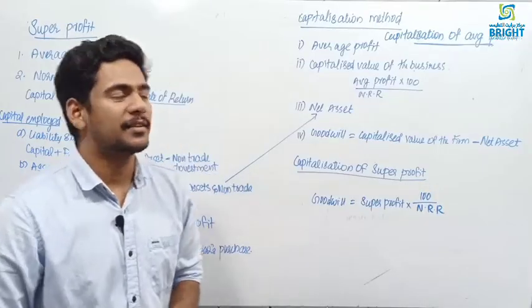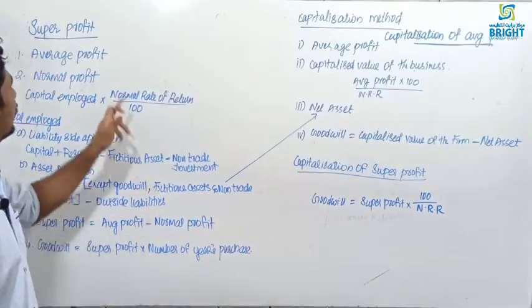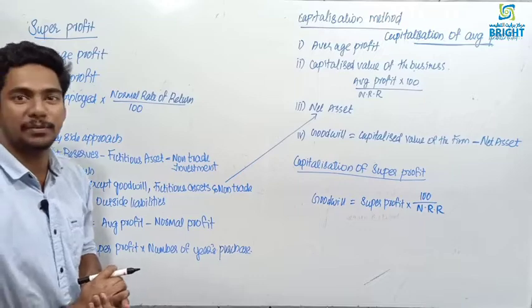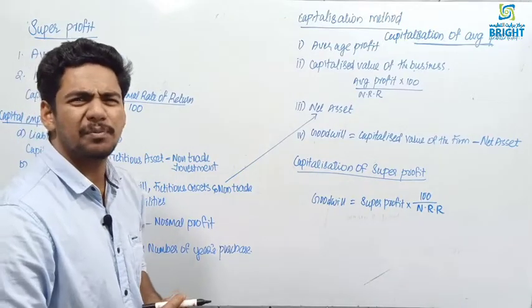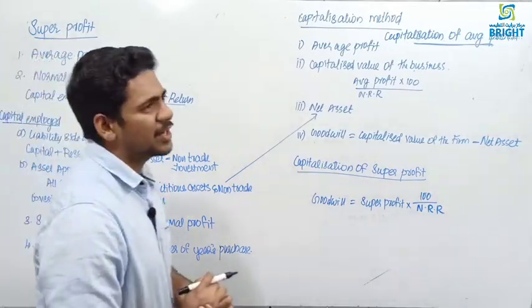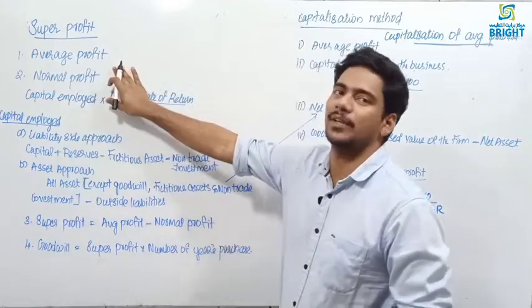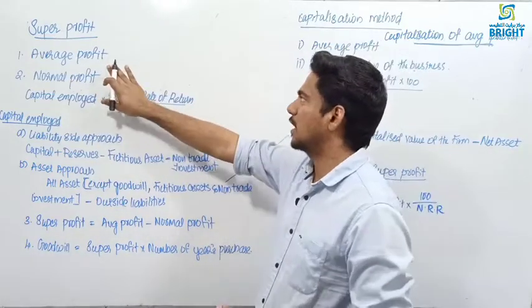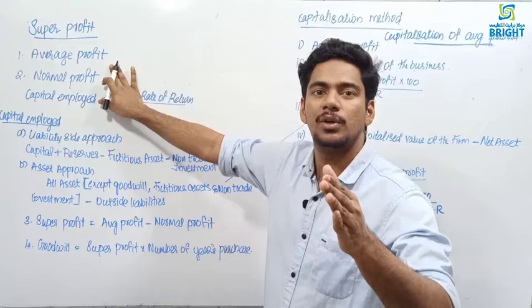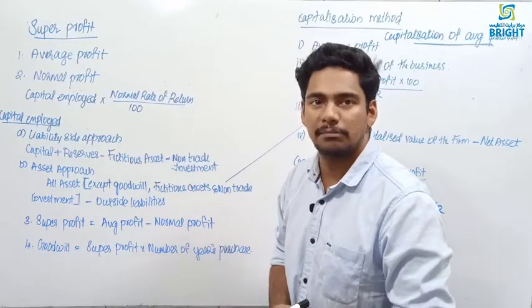Okay, the second method of calculation of goodwill is super profit method. In super profit method, first you are finding the average profit. You know how to find the average profit. Average profit is equal to total profit divided by number of years.